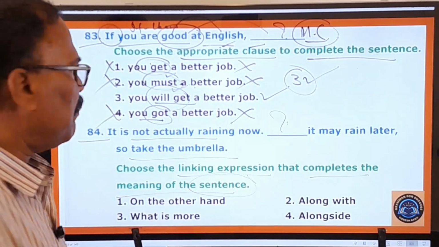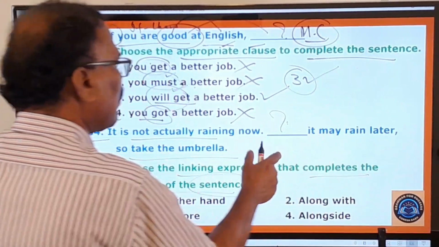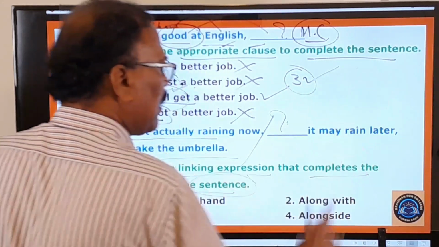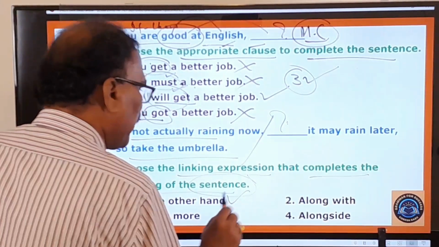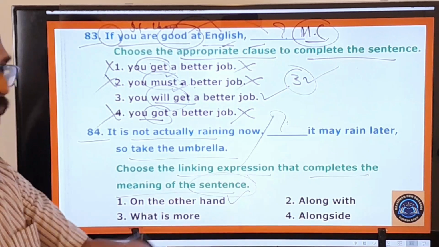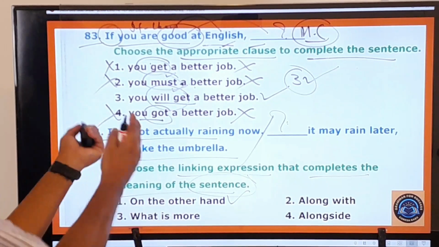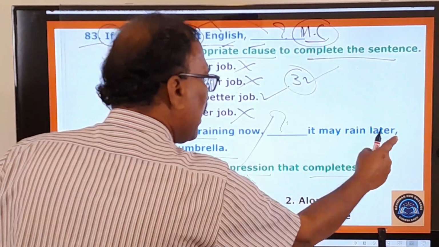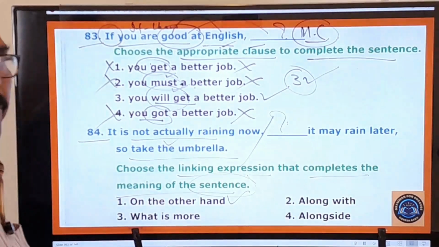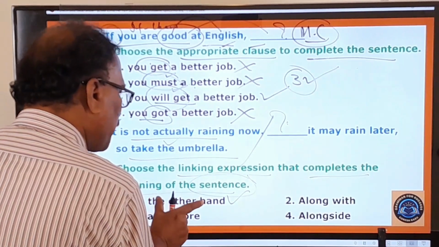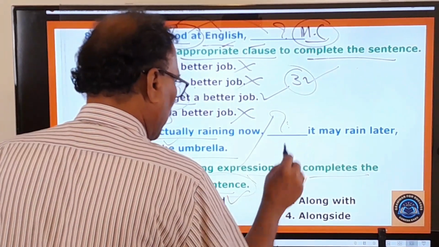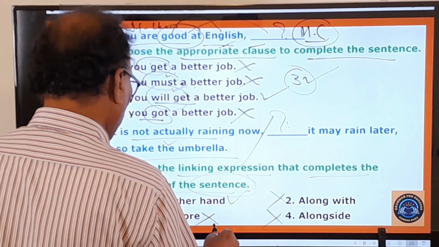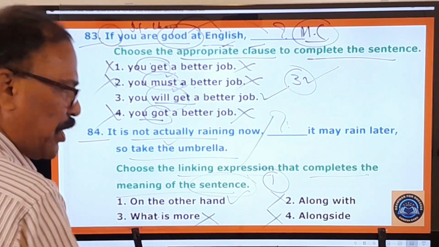It is not raining now. Dash, it may rain later. This sentence is over. Now you leave this and you say dash, it may rain later. On the other hand, the very first one is the right one. It may rain now, it may rain later. Therefore, on the other hand, it may rain later. So take the umbrella. So this is the only linking expression that must be used in this blank. The others are wrong, alongside is wrong. So only the first one is your correct option, correct answer.